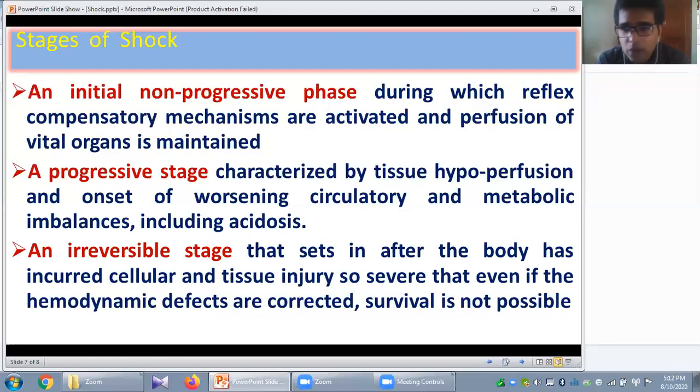Ultimately, there will be acute respiratory distress syndrome. Finally, multi-organ dysfunction will develop, and this stage is refractory. Survival is not possible. Is it clear? So this is the irreversible stage.